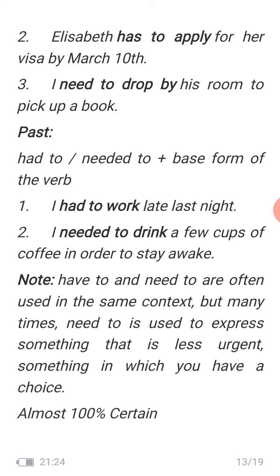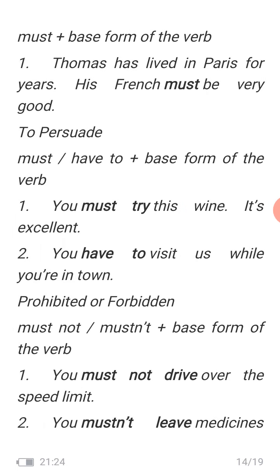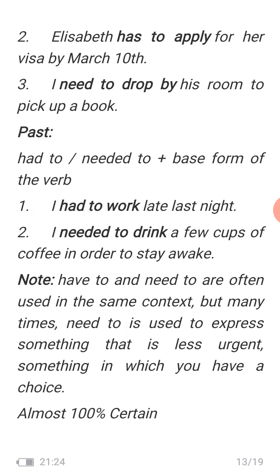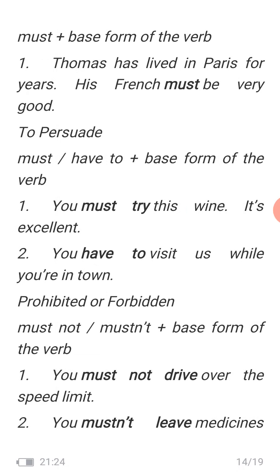to express something that is less urgent, something in which you have a choice. Next is almost 100% certainty. When the condition is of 100% certainty, you will use must plus the base form of the verb, as we have already seen in the example of must.